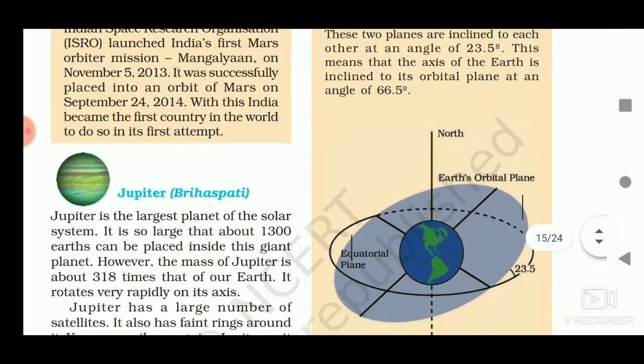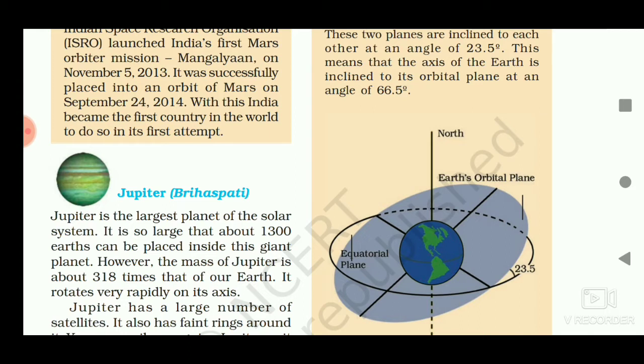In this picture, students, you can see the orbital plane depicted by the grey color plane and the equatorial plane. This equatorial plane, the plane which passes through the equator, is denoted by a dotted elliptical path.